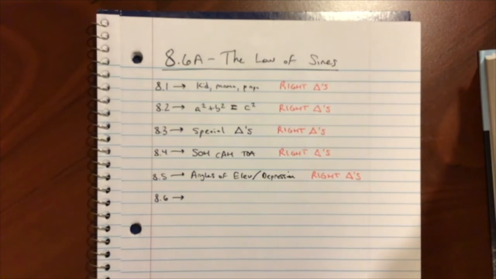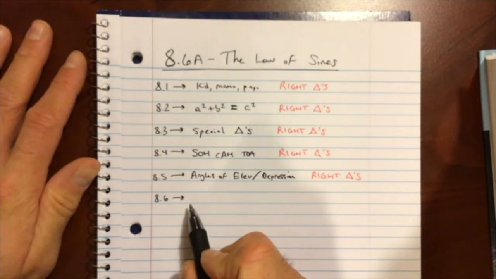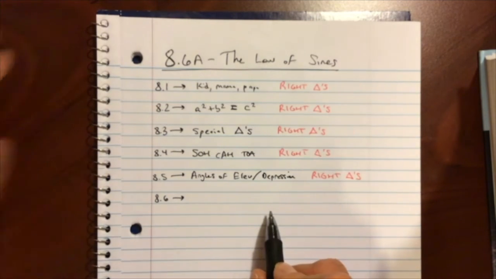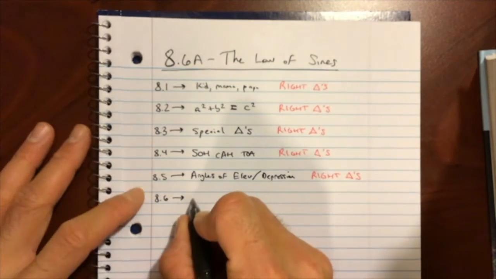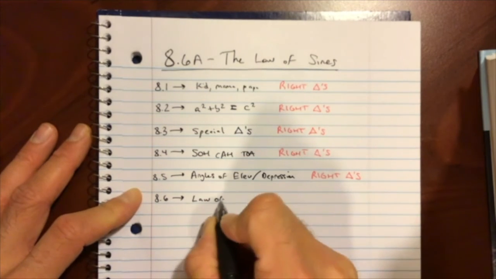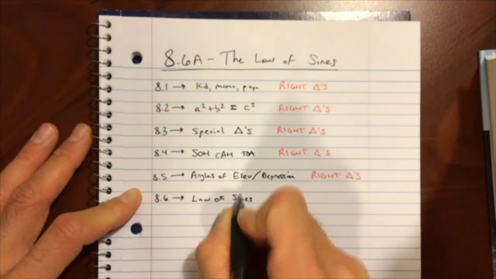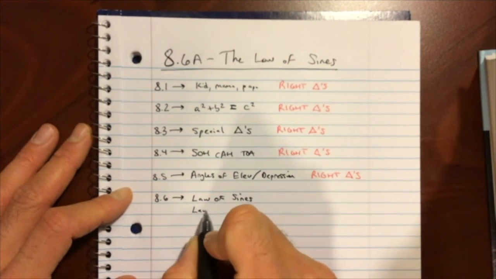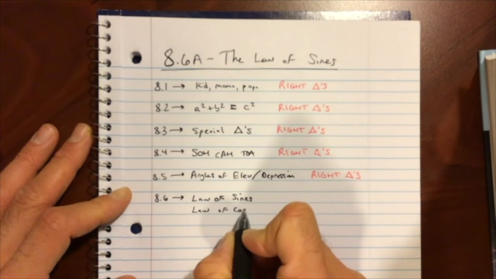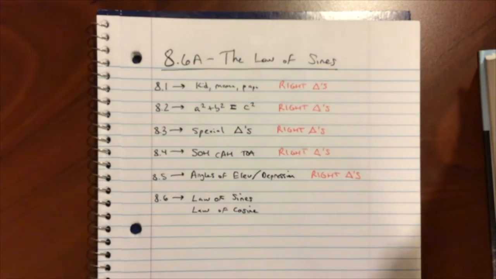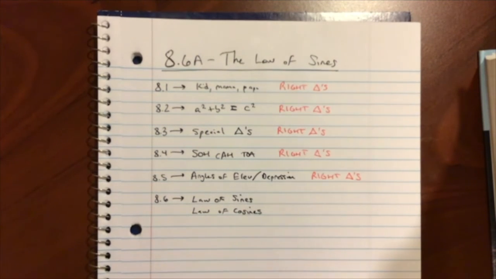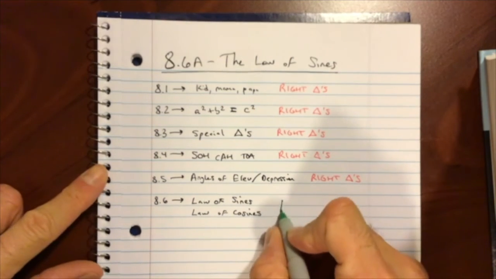Okay, all right. 8.6. Well, it's going to be the law of sines and whatever we're going to teach on Friday, which is actually the law of cosines. Let's go ahead and write that down. So I get to teach you something called the law of sines today. And then technically that's 8.6a, and then I'm going to come back on Friday and teach you the law of cosines, which is a whole different ballgame. You'll see on Friday. But the law of cosines and the law of sines are, sorry to do this to you, everybody.